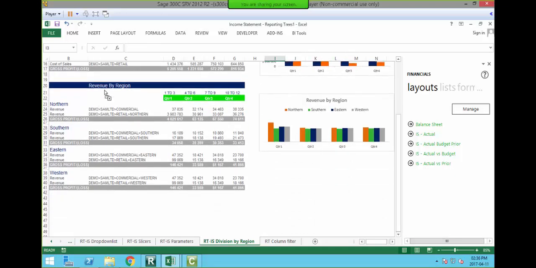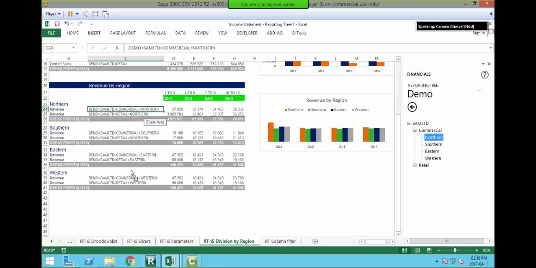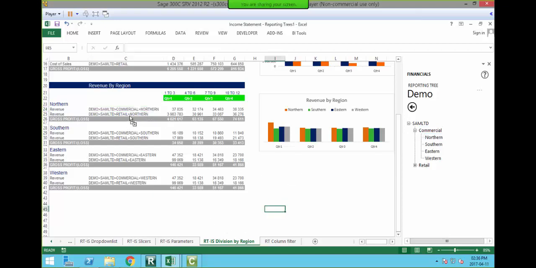Then moving down, I created revenue by region. So over here, I've basically pulled in, that one's wrong, let me just go fix that one. Trees, demo, it's northern, and it's commercial. There we are. And what I've done is I've basically created a northern revenue, a southern, an eastern, and a western. So there you've got calculations of your different revenues as well as your revenue by region graph over there.